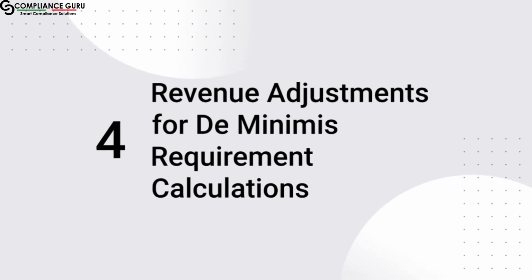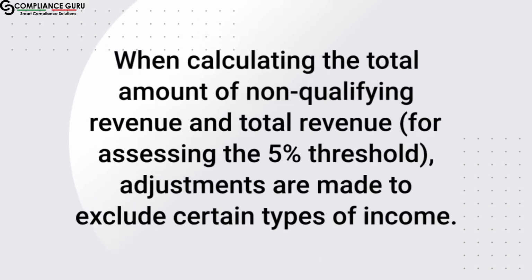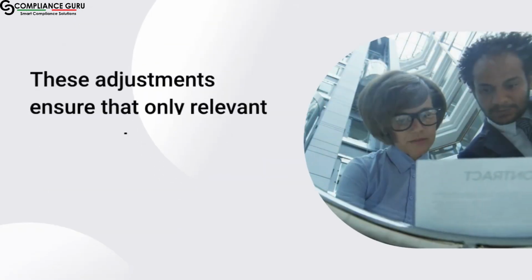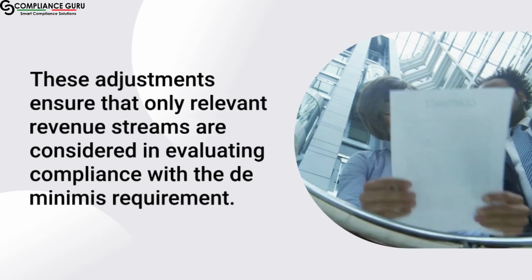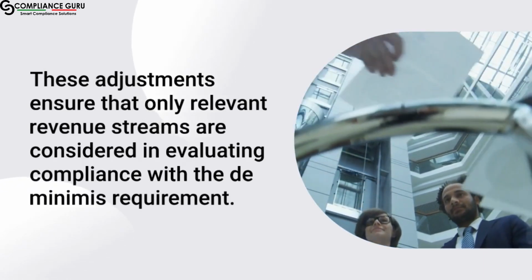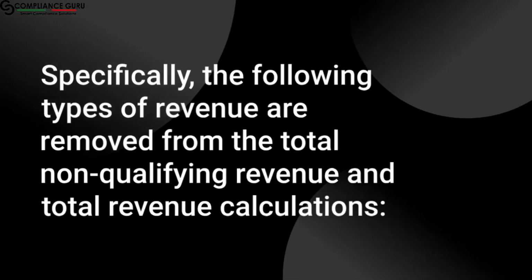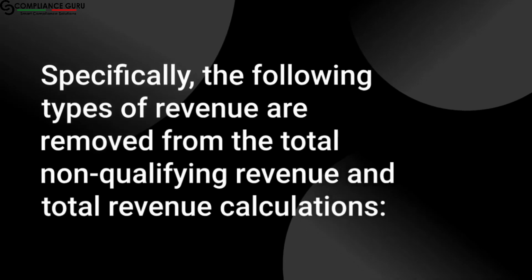4. Revenue adjustments for de minimis requirement calculations. When calculating the total amount of non-qualifying revenue and total revenue for assessing the 5% threshold, adjustments are made to exclude certain types of income. These adjustments ensure that only relevant revenue streams are considered in evaluating compliance with the de minimis requirement. Specifically, the following types of revenue are removed from the total non-qualifying revenue and total revenue calculations.